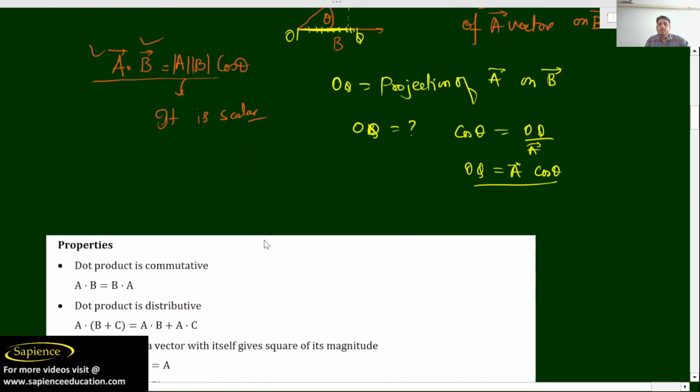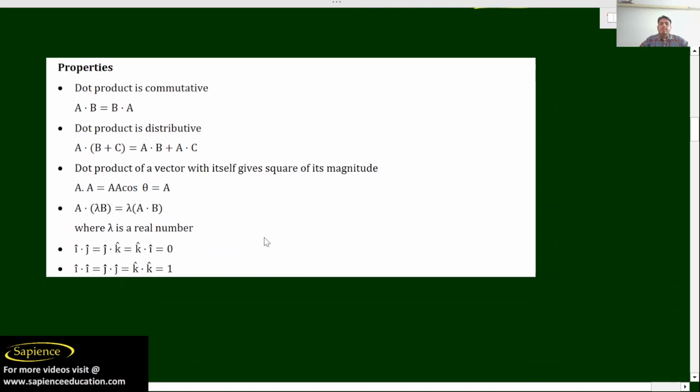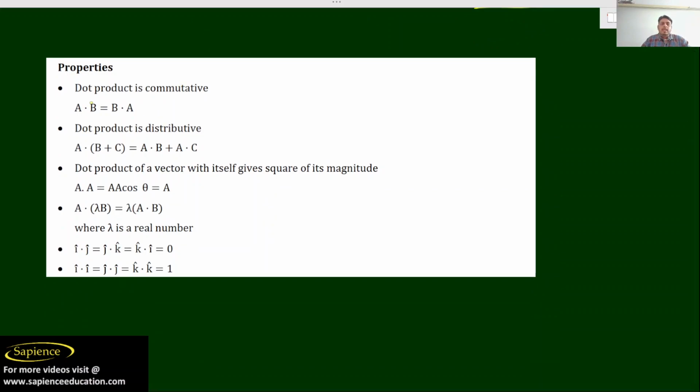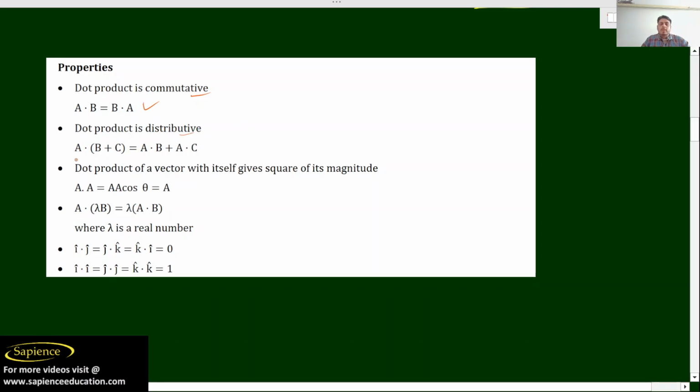Now I will talk about properties of the dot product of vectors A and B. Basically A dot B is equal to B dot A. It is the commutative property. Dot product is distributive. See, A dot (B plus C) can be written as A dot B plus A dot C. Dot product of a vector with itself gives the square of its magnitude.